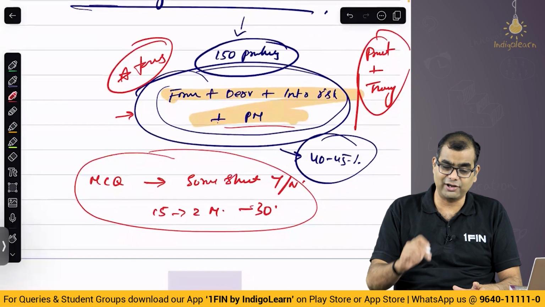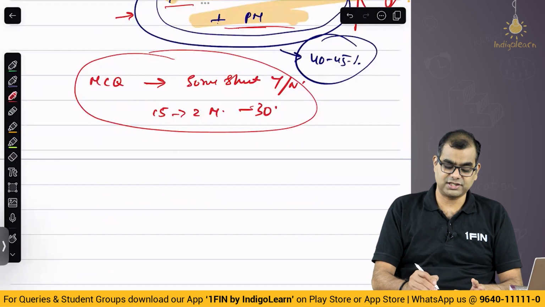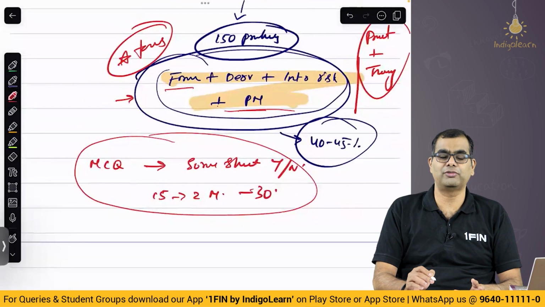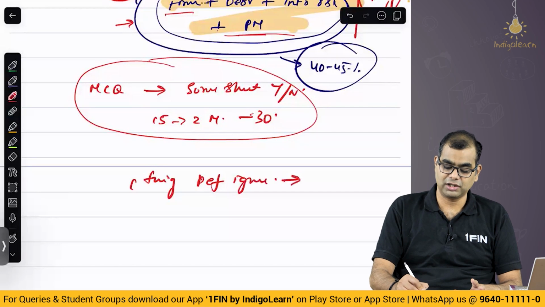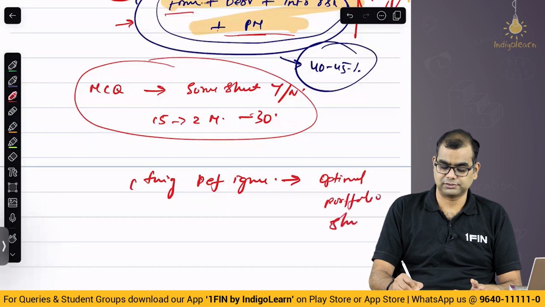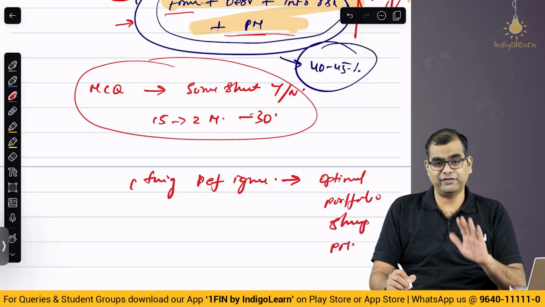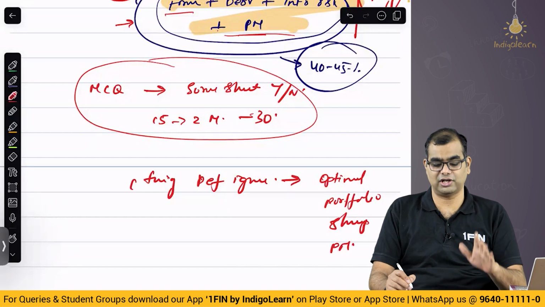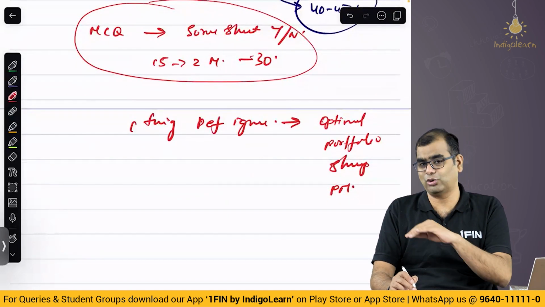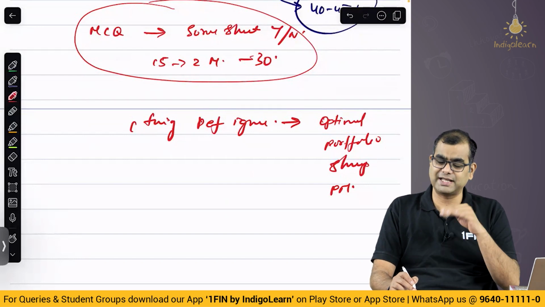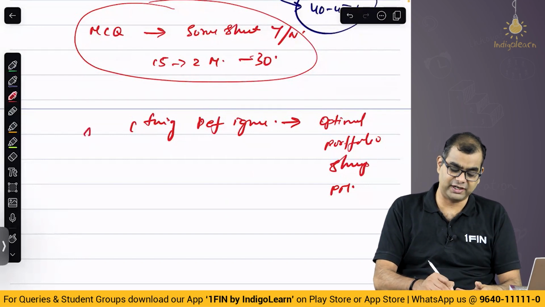And even in these topics, I always suggest to students, in these 3 topics, Forex, portfolio management, and international financial management, one thing definitely ignore, which is what? Which is your optimal portfolio, Sharpe, in portfolio management. Even if it comes, it is actually a time waste question, should not solve it. So no point studying, no point wasting any time on this. It has never been asked. I don't think it will ever be asked also. Why it is there in the syllabus, I have no clue. This is the first thing, definitely ignore.